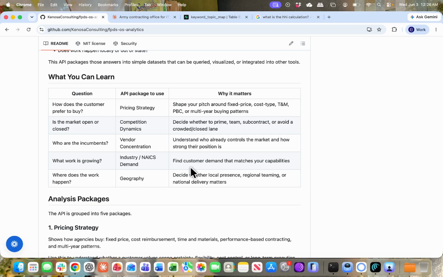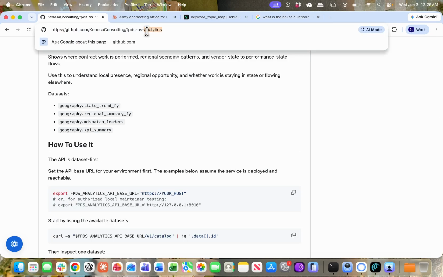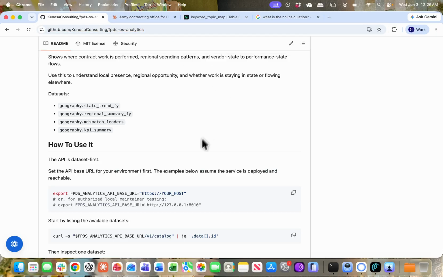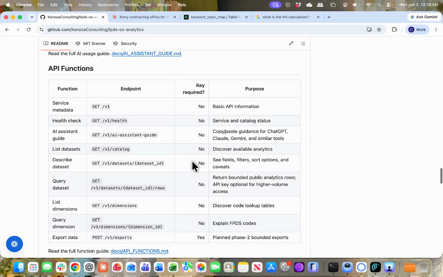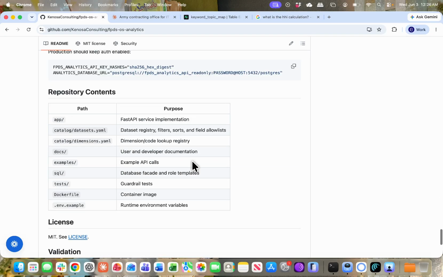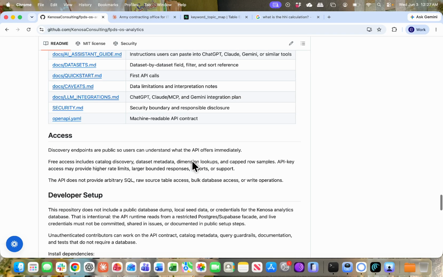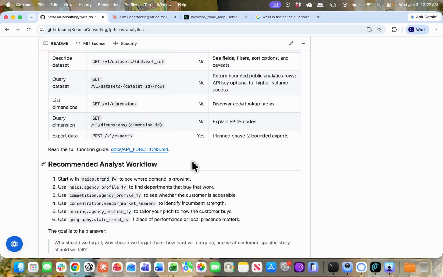You can read what you can learn. You can read these different analyst packages. Of course, you can see the URL up here above. I'll also drop it in the description. If you're a developer, you can use this locally if you would like. You can also rebuild this on different databases using the same calculations and aggregations that we used on the FPDS